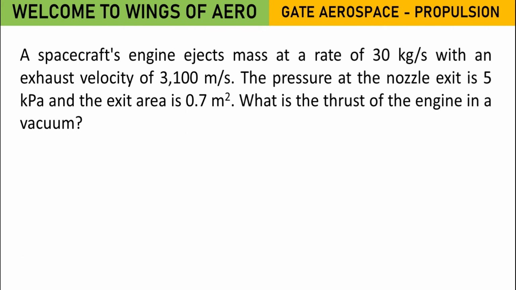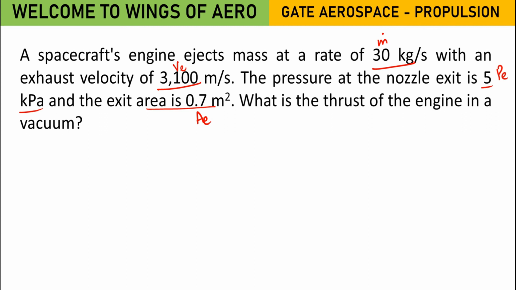So first we will note down the given data. This is the m dot, the mass flow rate, has been given. Exhaust velocity VE, exit pressure PE, exit area AE.